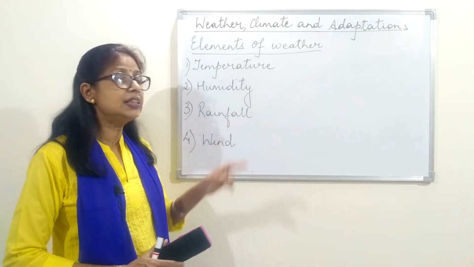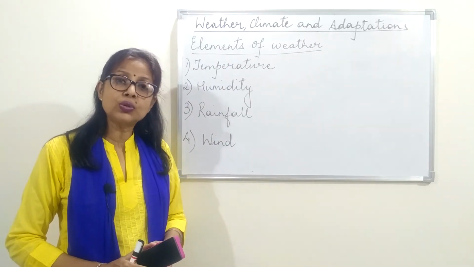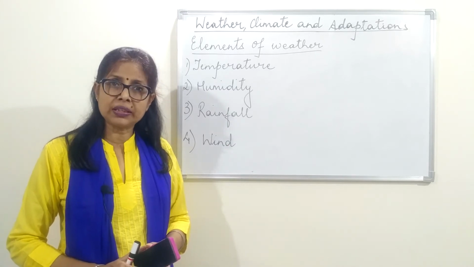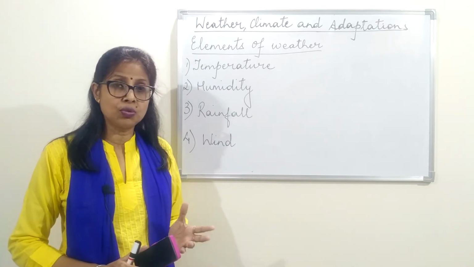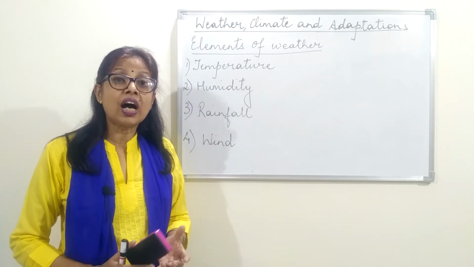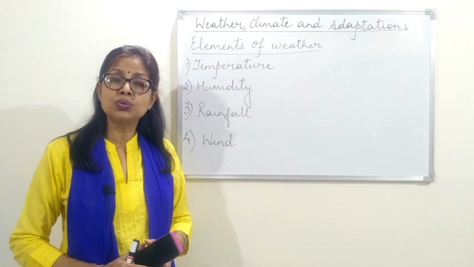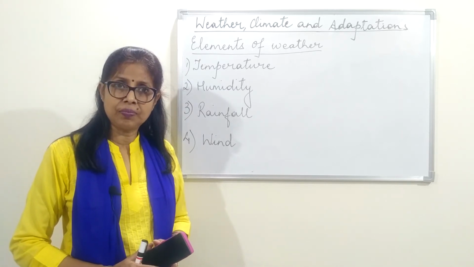Then the third one is rainfall. The amount of rainfall also determines the weather of a place. If it rains, the weather cools down. When it is very hot, we ask for rain so that it brings respite from the scorching heat.